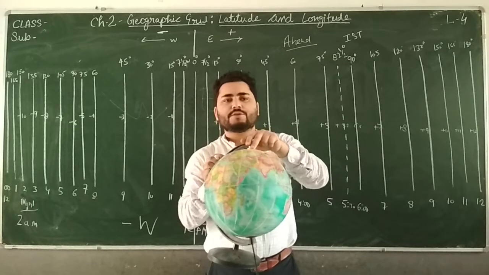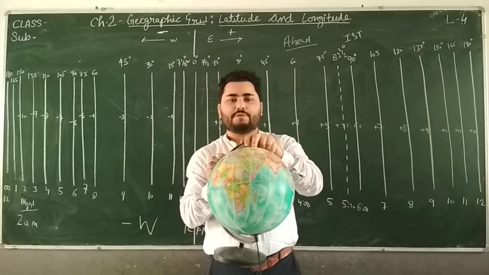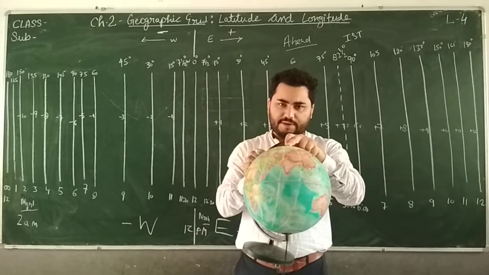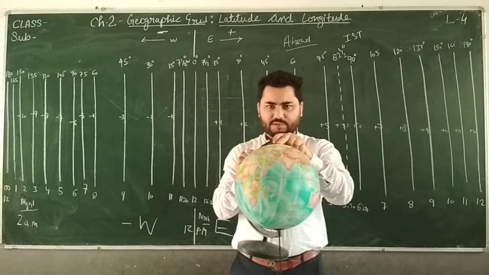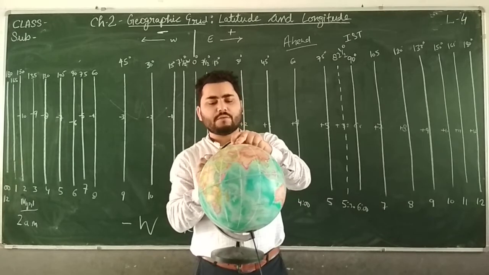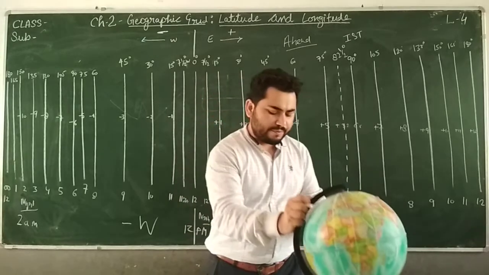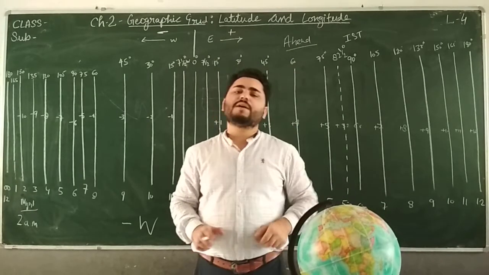If we do the mathematical calculation, we will find that the Earth moves 1 degree in 4 minutes. So you can say there is a time difference of 4 minutes between each degree.